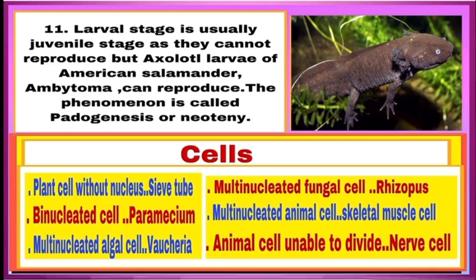Now, see some exceptions related with cells. Plant cell without nucleus, sieve tube; binucleated cell, Paramecium; multinucleated algal cell, Vaucheria; multinucleated fungal cell, Rhizopus; multinucleated animal cell, skeletal muscle cell; and animal cell which cannot divide is nerve cell.